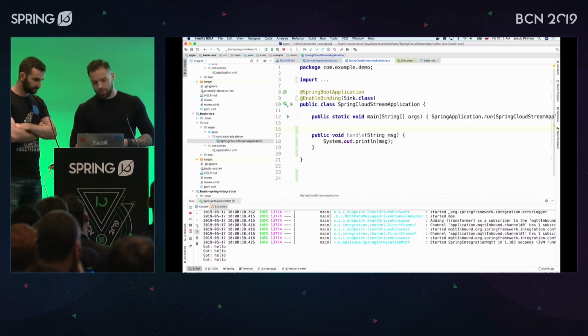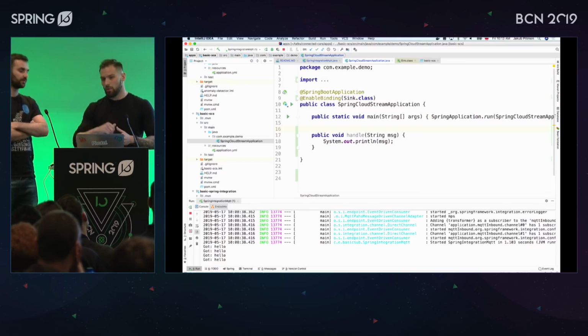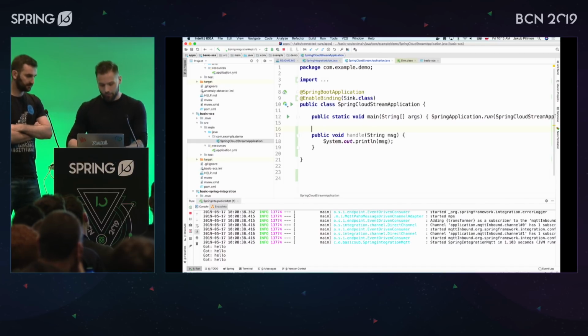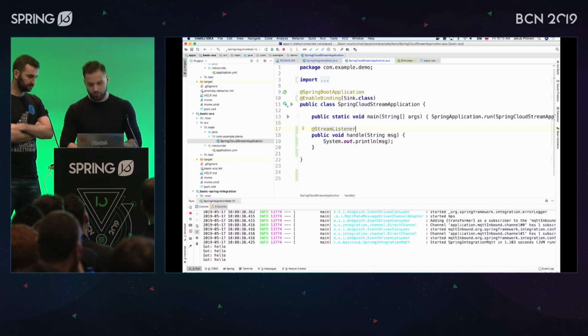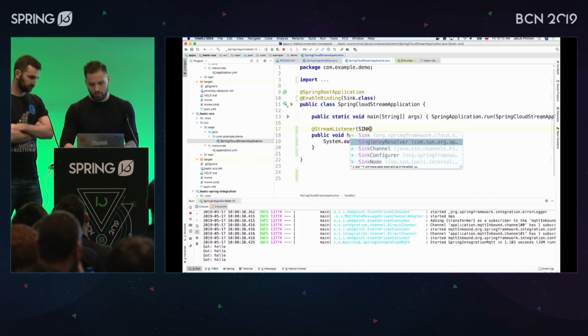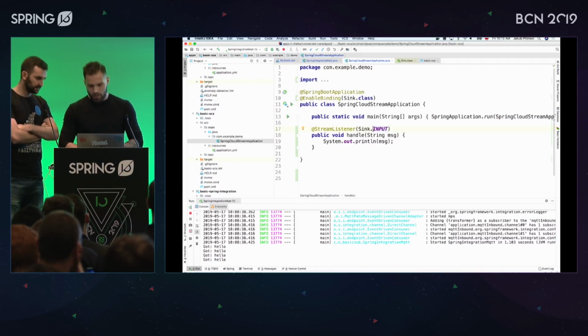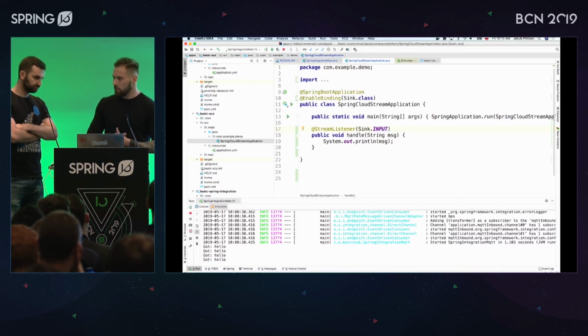So you have to actually teach your Spring Boot application and Spring Cloud Stream that this is the handler you want to invoke each time there is some incoming message. Make sense? Yes. How to do that is as follows: add StreamListener to Sink.INPUT. Oh, because this is the name of the channel. Yeah. Okay.